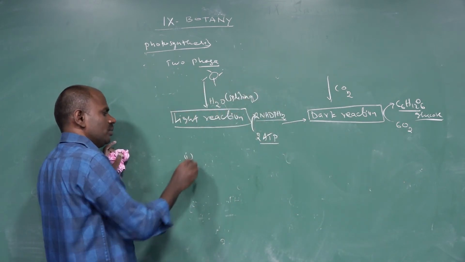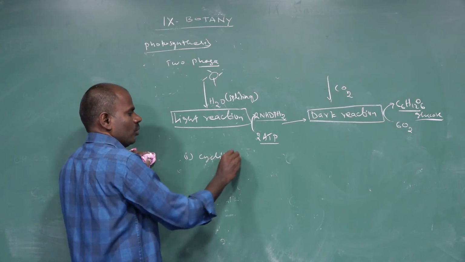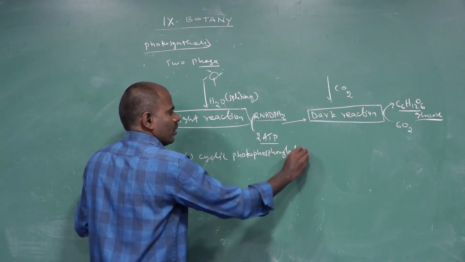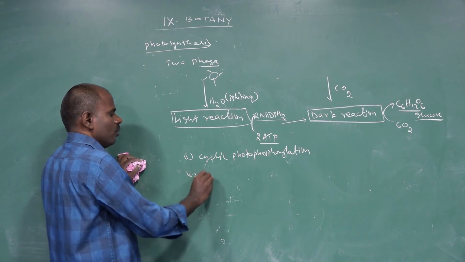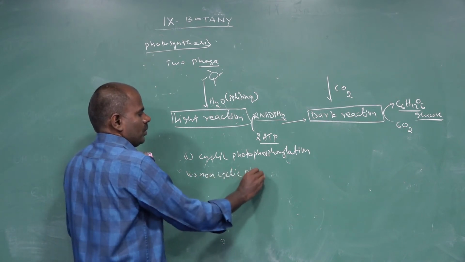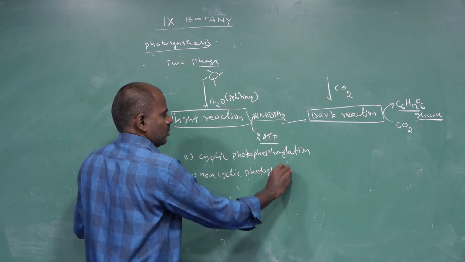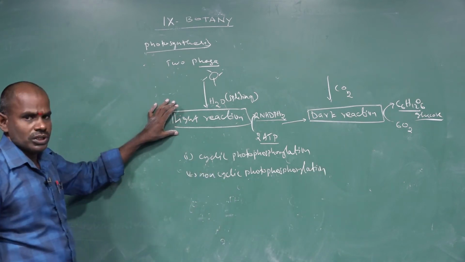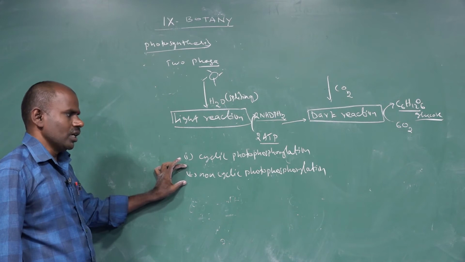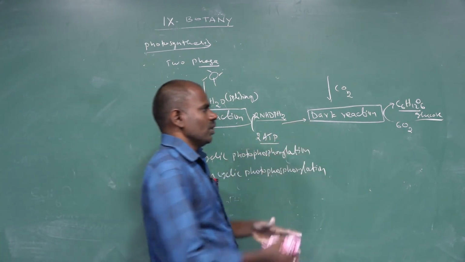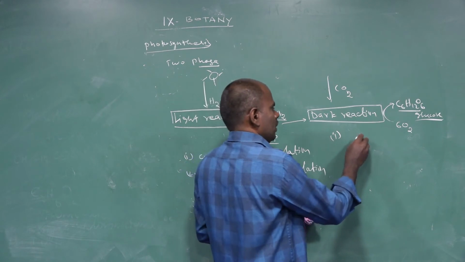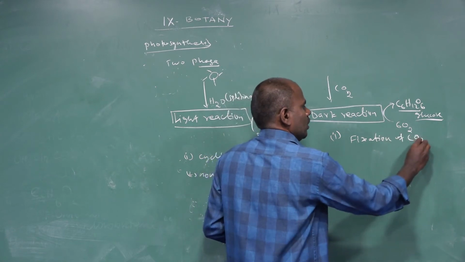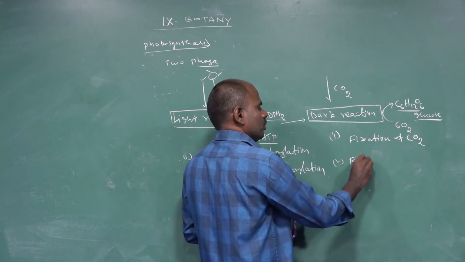The light reaction involves two steps. The first one is cyclic photophosphorylation, and the other process is non-cyclic photophosphorylation. The dark reaction involves only 3 steps. The first one is fixation of carbon dioxide. The second one is formation of triose phosphate.